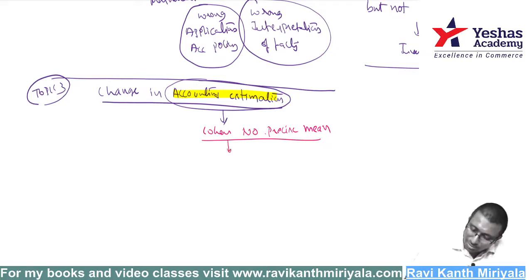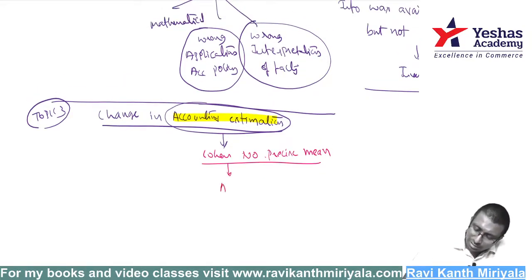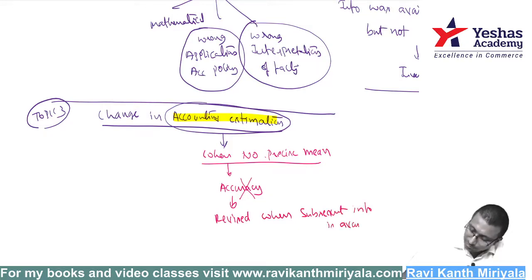So estimation means what? Is it an exact number? No. Estimation means the accuracy is not exact. Obviously you cannot be exact. Can it be revised or not? Yes, it should be revised when subsequent information is available.